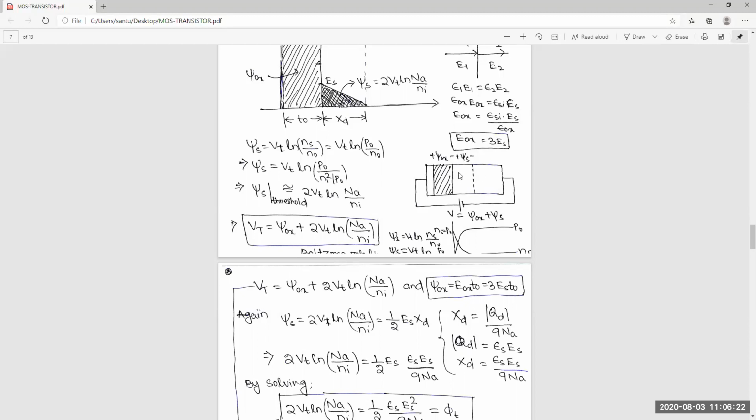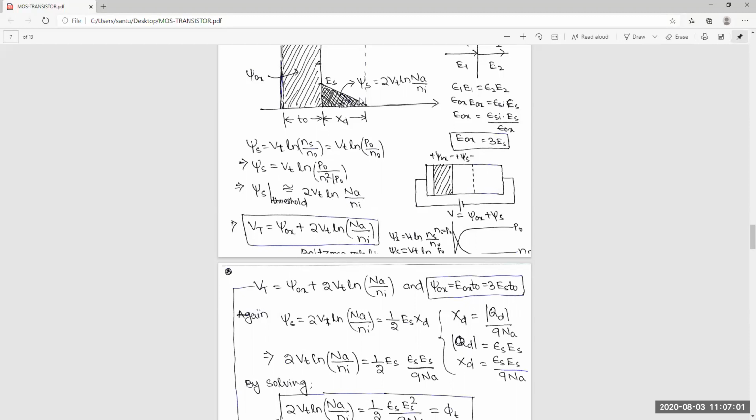From here to here, what is the voltage? You are giving this voltage, but it is shared in two regions: one part in the oxide region, another part in the surface. This is a very simple calculation because I've already done it for the PN junction diode, how to calculate the barrier potential. It's almost the same formula. So phi s at threshold is approximately equal to 2 Vt ln Na by ni. Got this point?